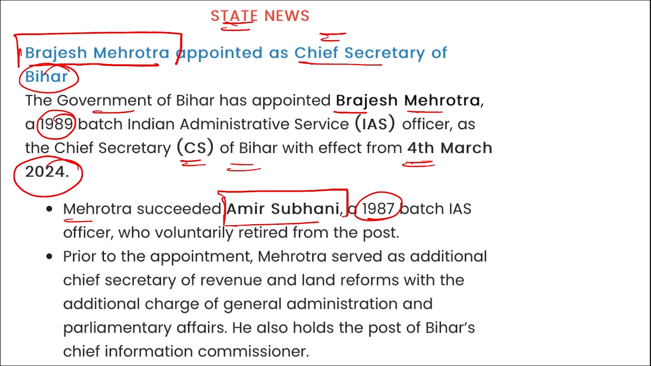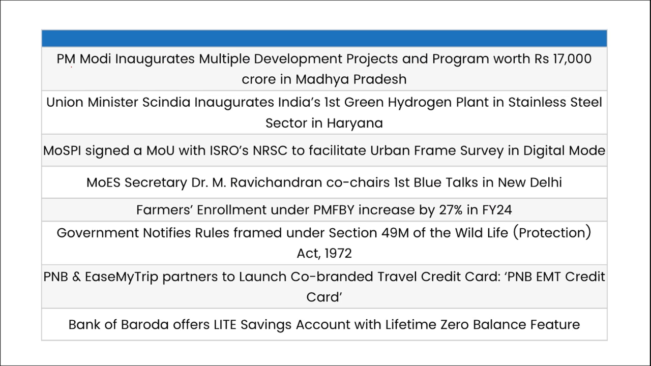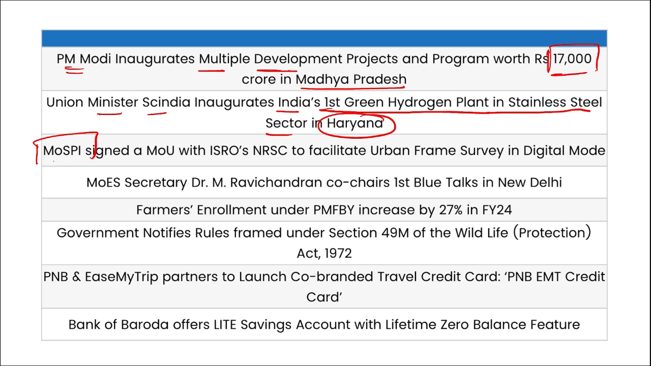So friends, these are your important current affairs for the day. Now let's go for a quick one-liner revision. PM Modi inaugurated multiple projects worth 17,000 crore rupees in Madhya Pradesh. Then Union Minister Scindia inaugurated India's first green hydrogen plant in the stainless steel sector, that will be in Hisar, Haryana. Then Ministry of Statistics and Programme Implementation signed an MOU with NRSC, an arm of ISRO, to facilitate urban frame survey in digital mode.